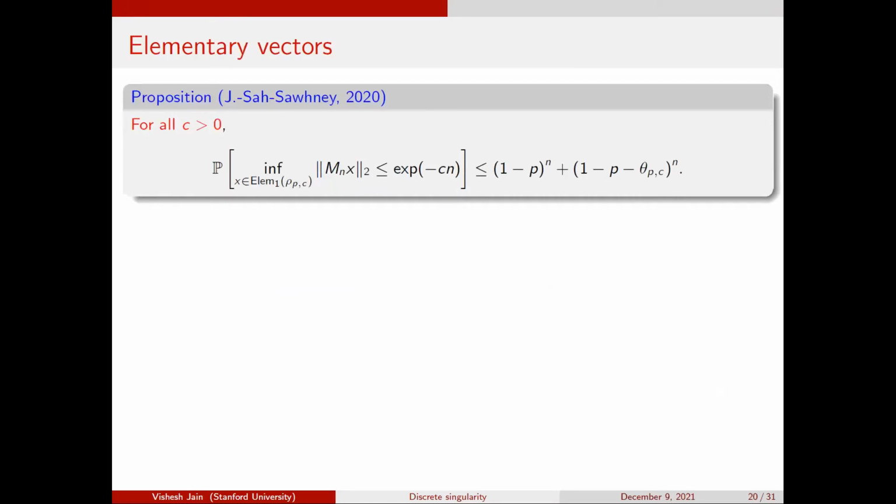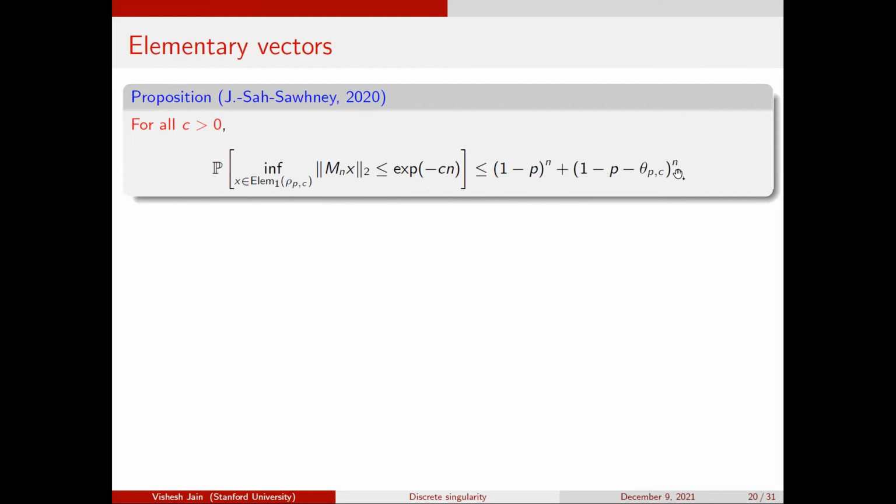Okay, so now the next part we analyze, which is still not super hard once you have the correct reduction, is elementary vectors, right? Now, for instance, what you want to show is a statement of the form that the probability that the infimum over, let's say, elementary 1 vectors, so vectors which are very close to E1, being exponentially small, I mean, we really care about 0, but let's say exponentially small, is 1 minus p^n plus some lower order thing.